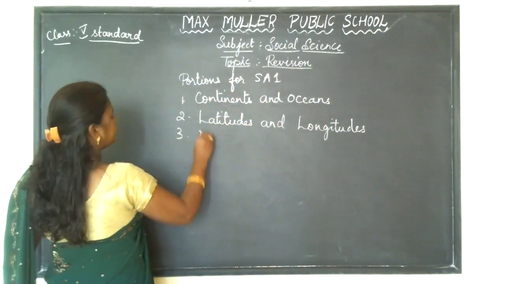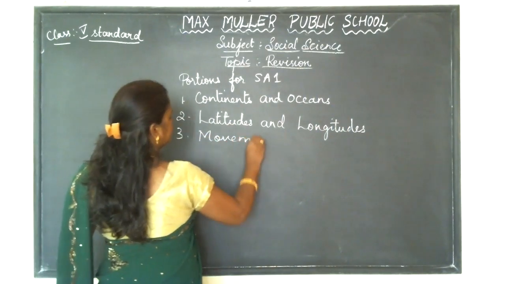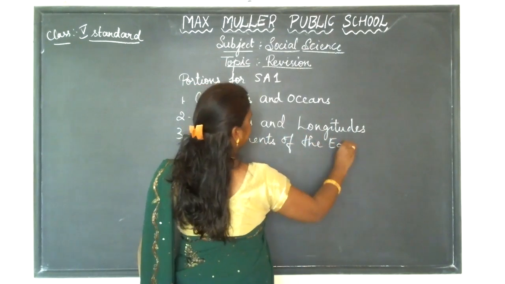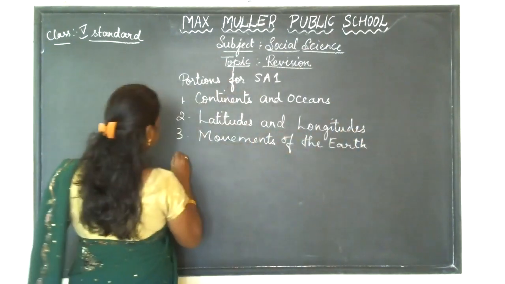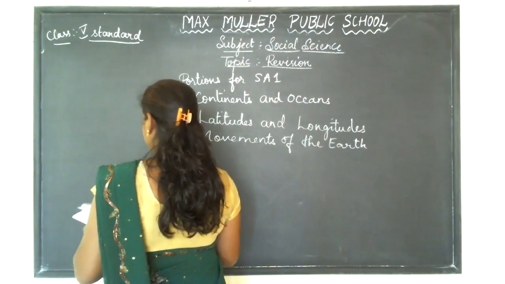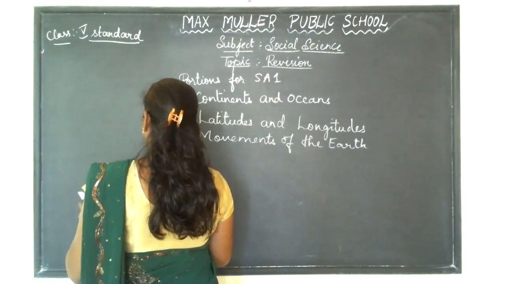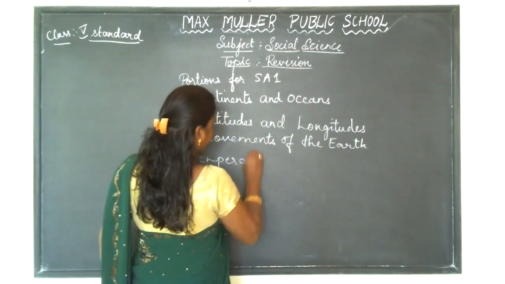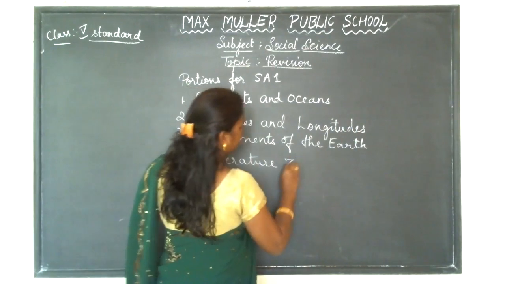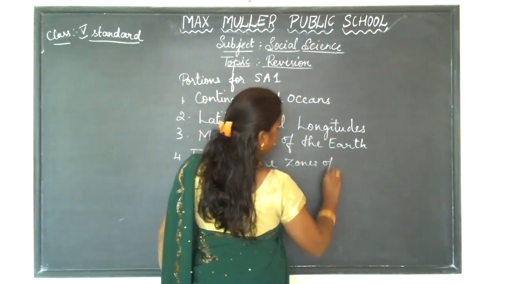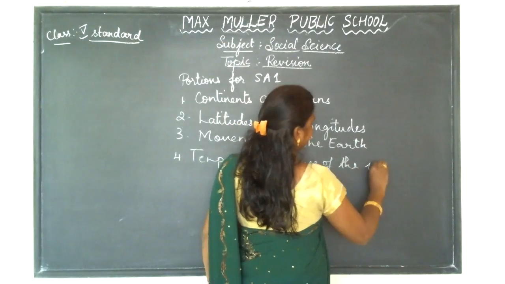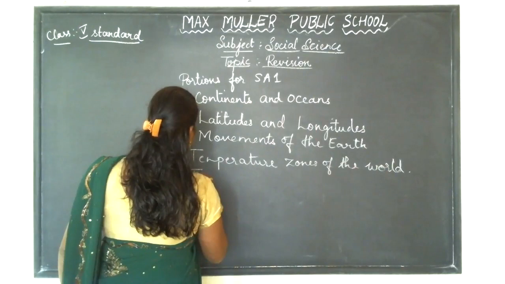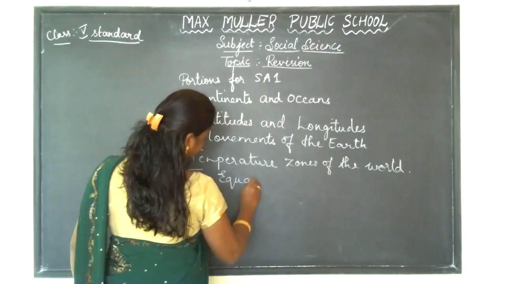Third lesson, movement of the earth. Fourth lesson, temperature zones. And the fifth lesson is the equatorial forest region.